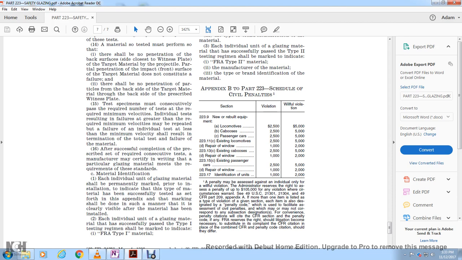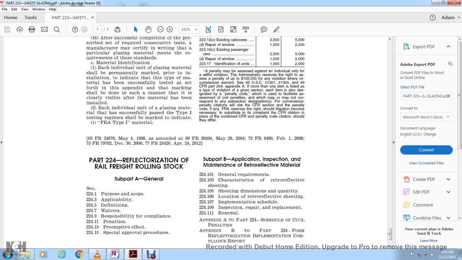Where more than one item is listed above, the type of violation is given in the section. Each item is also designated by a penalty code, which is also used to facilitate the subsection designation for the convenience of the penalty citation, along with the CFR section. The FRA reserves the right, should litigation become necessary, to substitute the complaint with the CFR citation or the combined CFR penalty code citation if they differ. And that was Part 223.